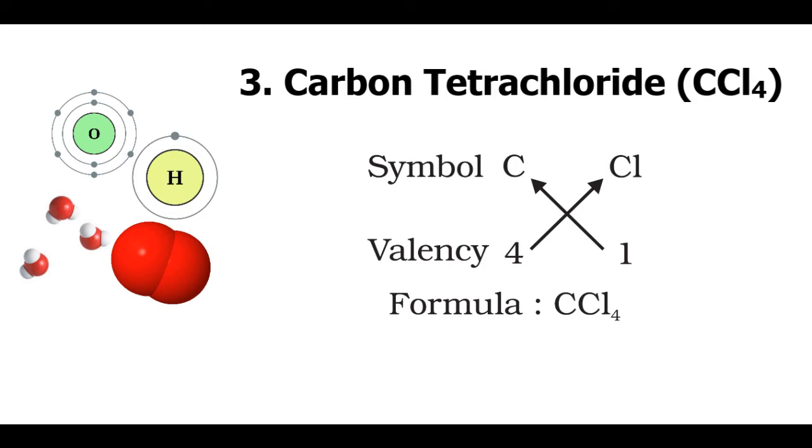The third one, carbon tetrachloride. The constituent elements are carbon and chlorine with symbols C and Cl respectively. Carbon carries a valency of 4 and chlorine carries a valency of 1. Crossover gives the formula CCl4.